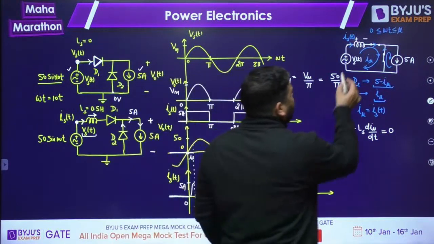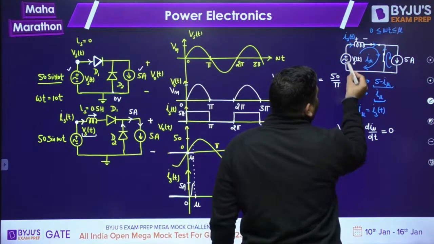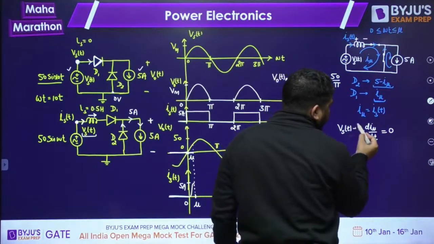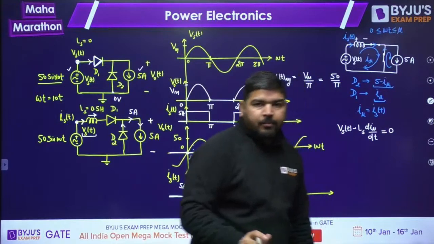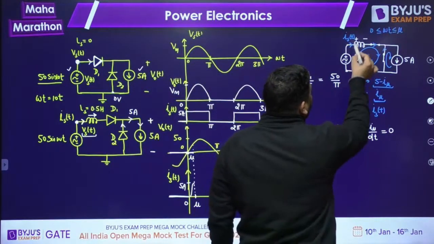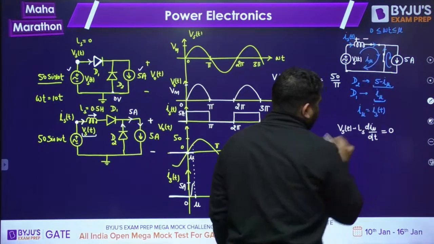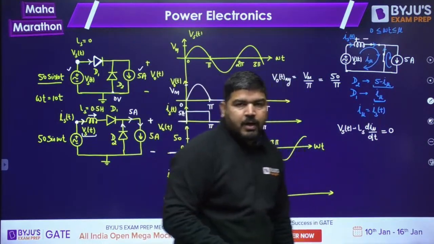Many students write it in the negative way. Since you are going from minus to plus, they will write minus VST plus LS d I mu by dt equal to 0. I am following the opposite convention. Since I am going from minus to plus, it will be added, and from plus to minus, it will be subtracted. So VST minus LS d I mu by dt is equal to 0. You can write it like this.